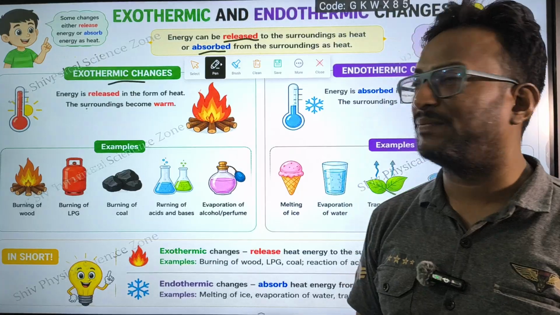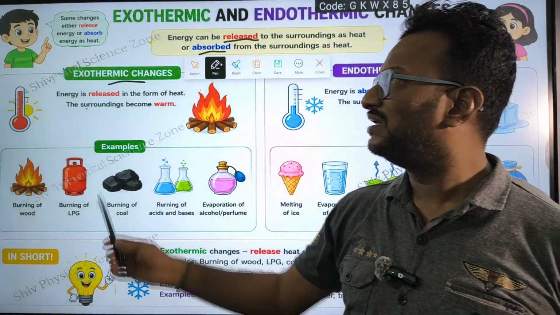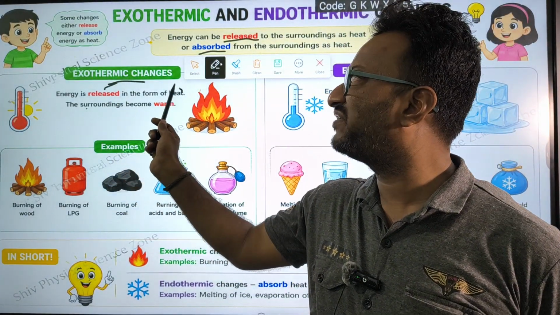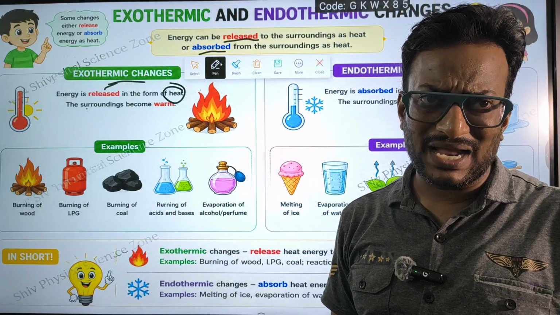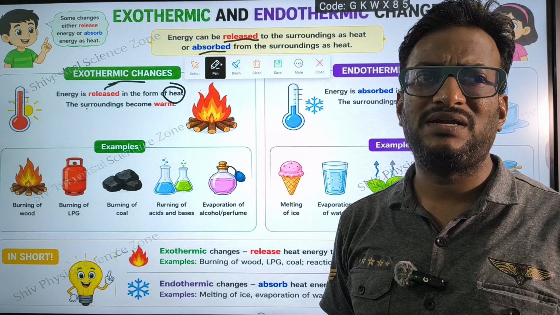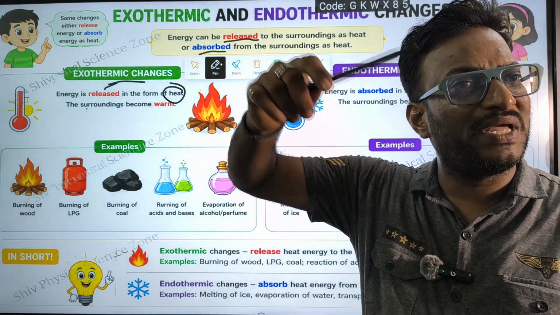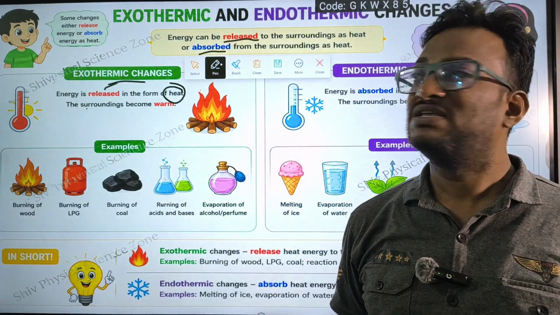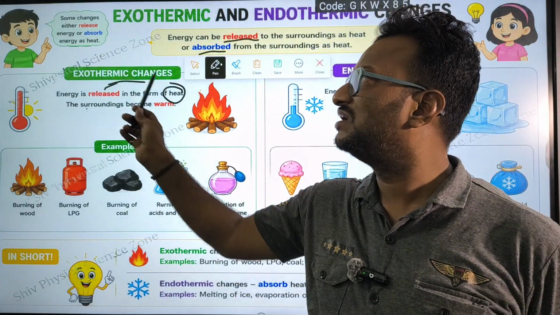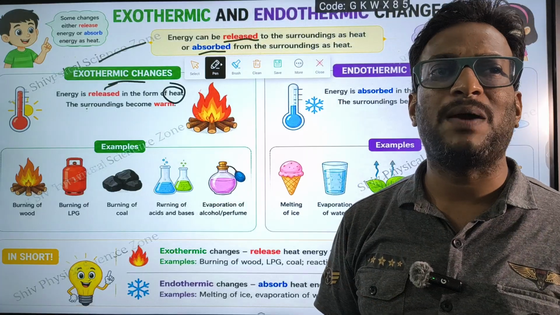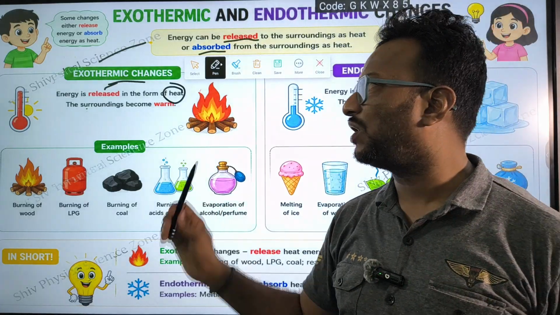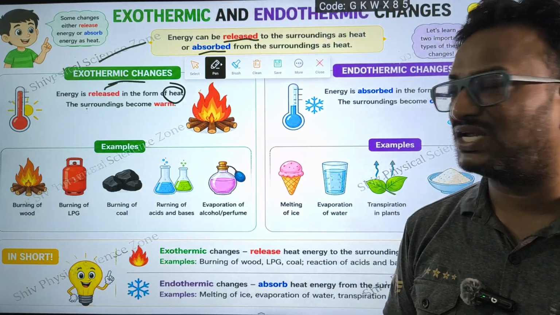That is exothermic. In exothermic, the energy is released in the form of heat. When a chemical reaction takes place, after that some sort of heat is going to be released to the atmosphere. Such a phenomenon we call an exothermic reaction. Due to that heat, the surroundings become warm. So that is called an exothermic reaction.